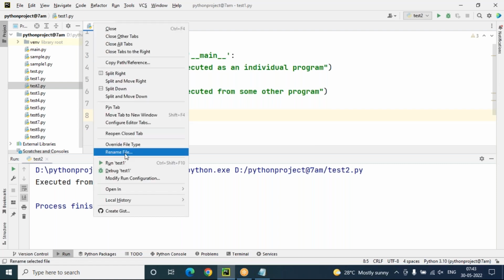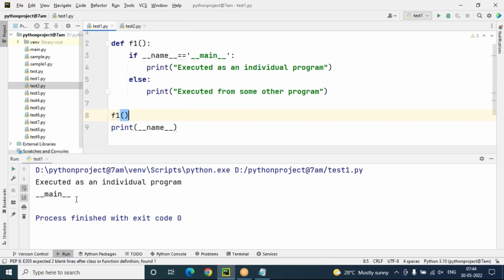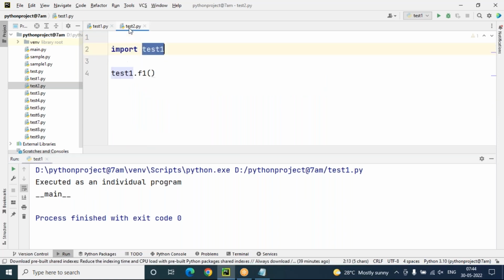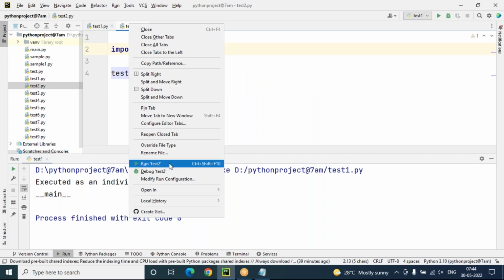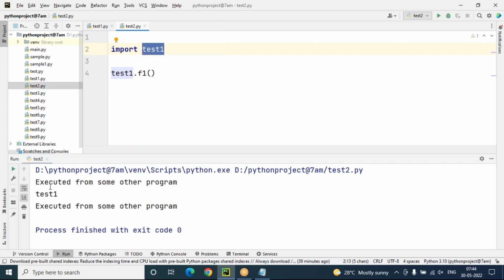Now let's see this. Whenever I execute test1.py, what is the value? Main only, no? Why? Because test1 is executed directly as an individual program, so this special variable value is main only. Suppose I execute test2.py. Now you can see executed from some other program.